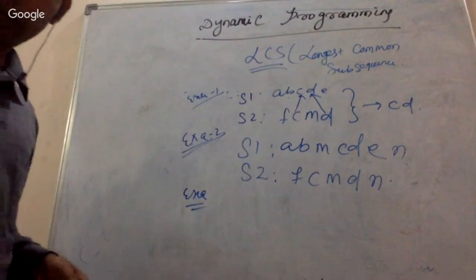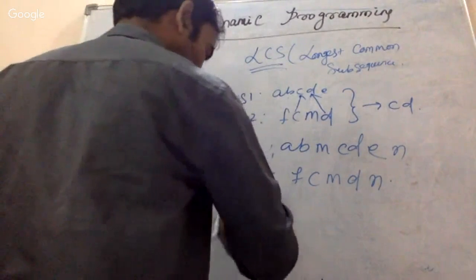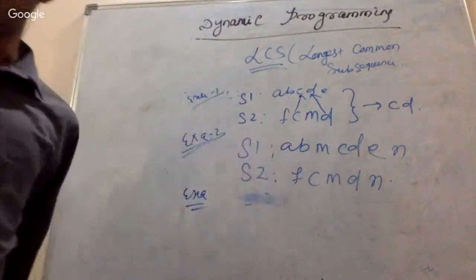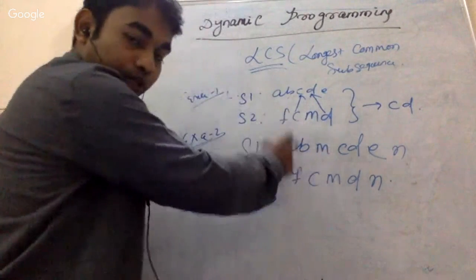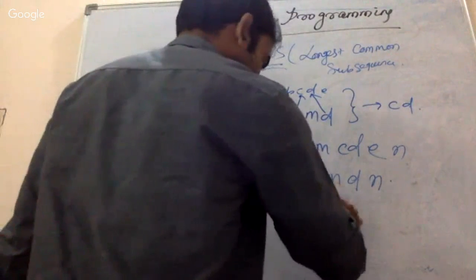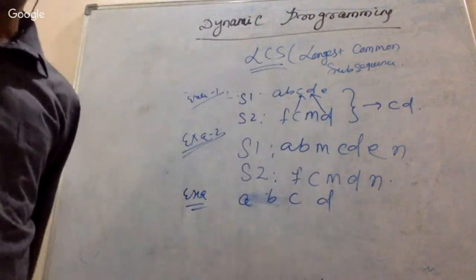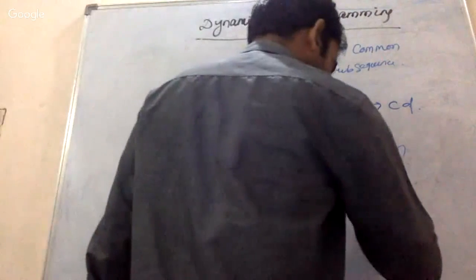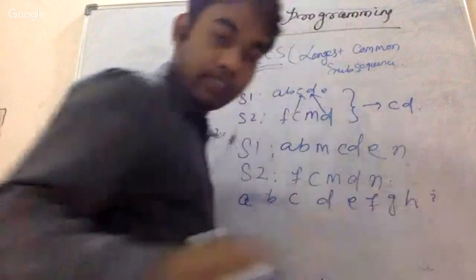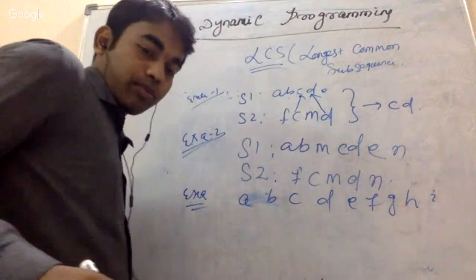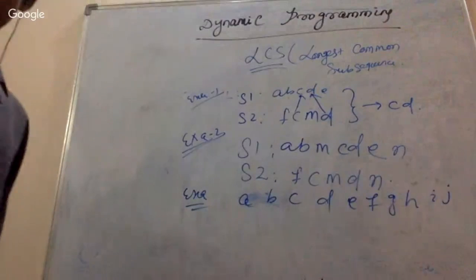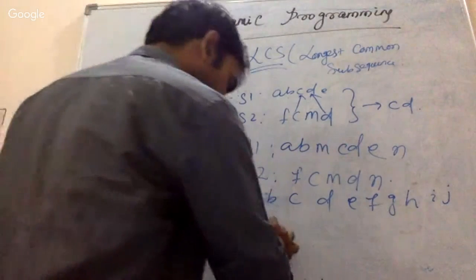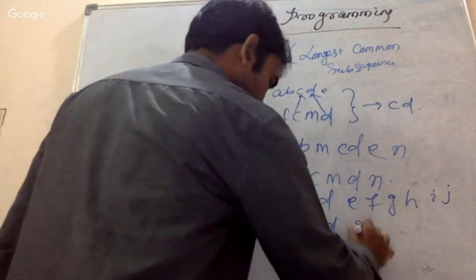Anything should be fine, that's okay. Just write down for this one, we will get to know. But let me write out another example by the time you solve this one. A, B, C, D, E, F, G, H, I. Is it visible or not? Yes, it is visible. A, B, C, D, E, F, G, H, I, and J, anything should be fine. What I am giving is E, C, D, G, I.